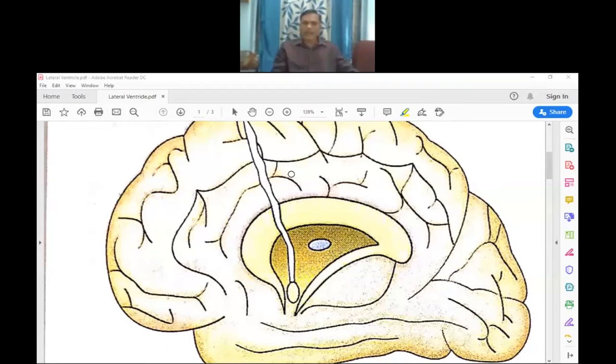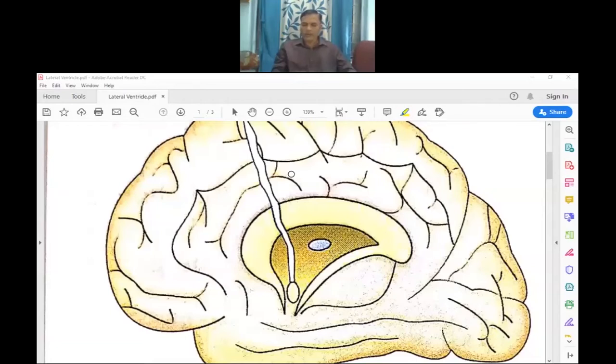Each lateral ventricle opens into the third ventricle through an interventricular foramen. The third ventricle is continuous below with the cerebral aqueduct that traverses the midbrain and opens into the fourth ventricle.